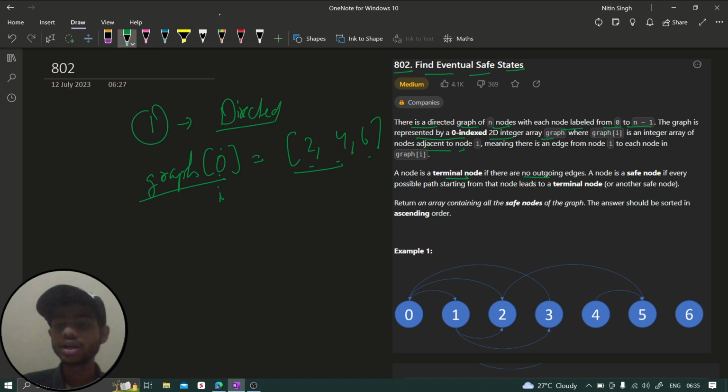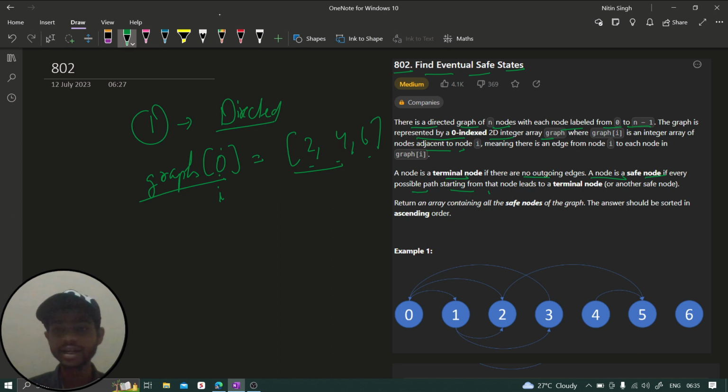A node is called a safe node if every possible path starting from that node leads to a terminal node. So now we are given two terms. First is terminal, we have seen already. Now second is safe node. A safe node is a node where, if we are at that node, no matter where we move, we are always going to reach a terminal node. We'll see how we can find that.